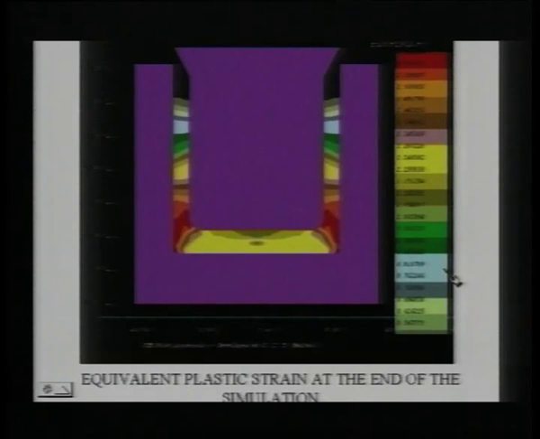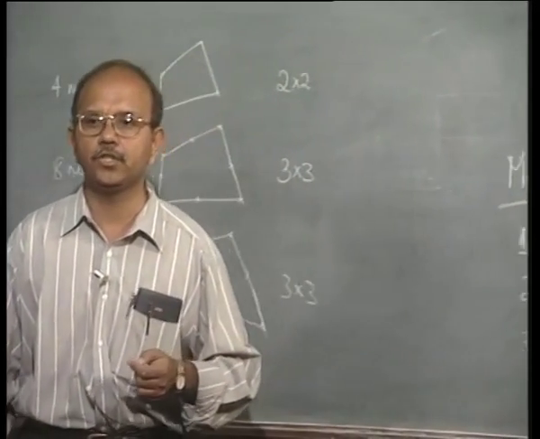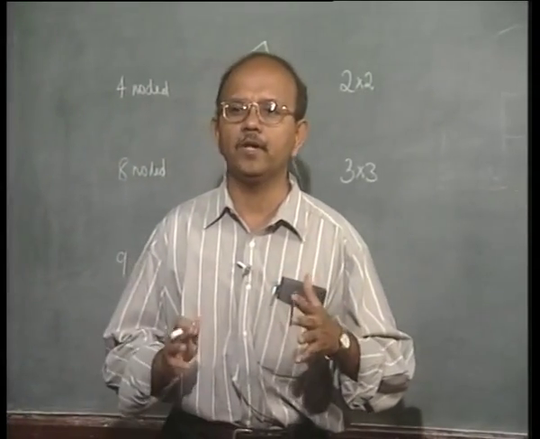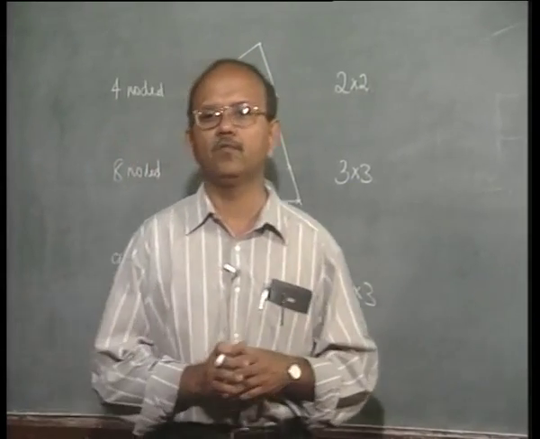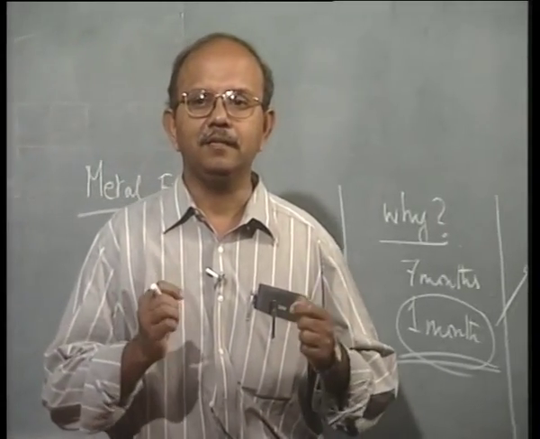So what does it show? It shows that remeshing is an important part of the whole analysis for metal forming, because if you don't remesh, the mesh becomes distorted and it introduces errors during integration procedures, and we will not be able to get what we call convergence and so on. So that is the next thing.